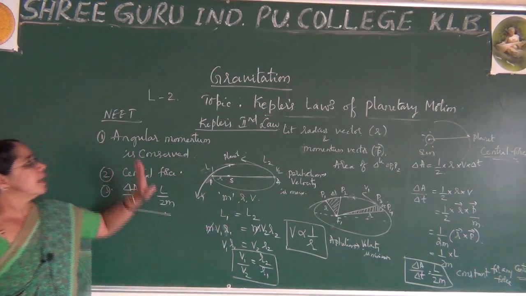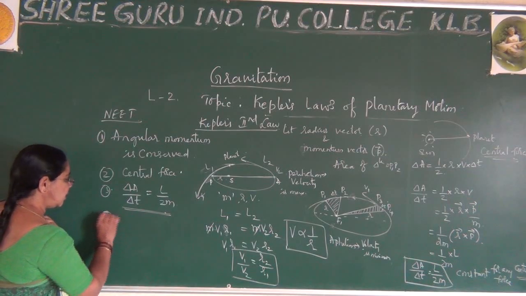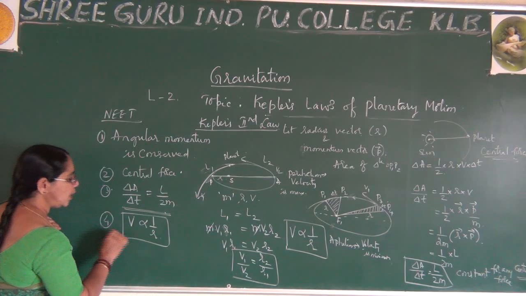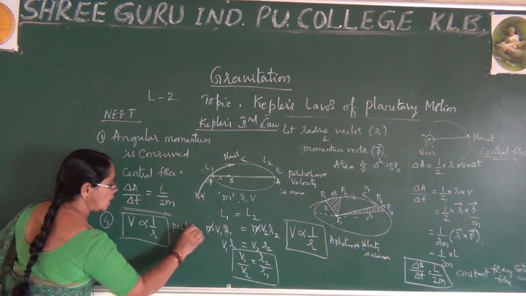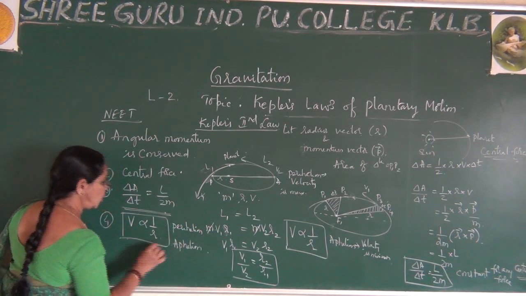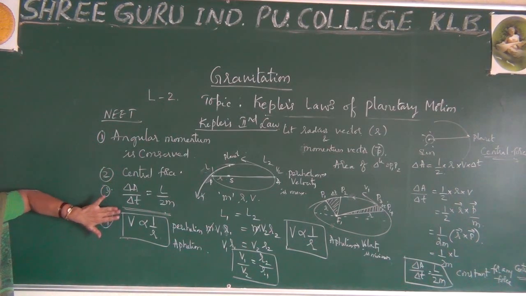This explains one more concept, the fourth point: V is proportional to 1 by R. Depending on this, you can explain what happens to velocity at perihelion and aphelion. So Kepler's second law, we have observed these conditions today.